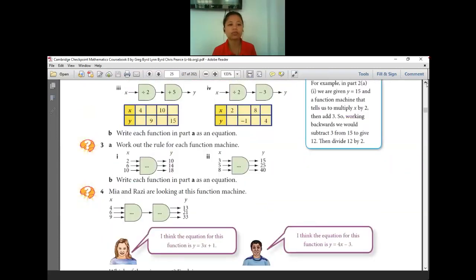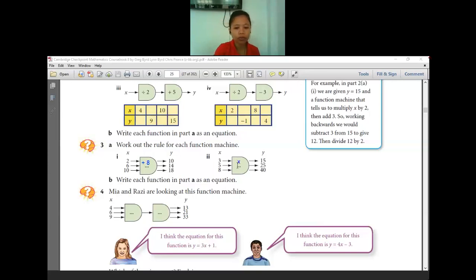Okay, this is the question 3. Work out the rule for each function machine. Yes, correct. Anyone want to help me? What is the correct one? Yes, it will be plus 8. Thank you. Plus 8. And then for the question 2, anyone want to help me? Yes, it will be times 5.